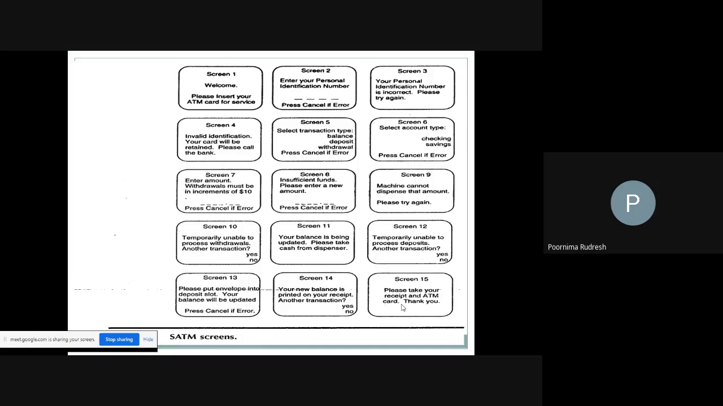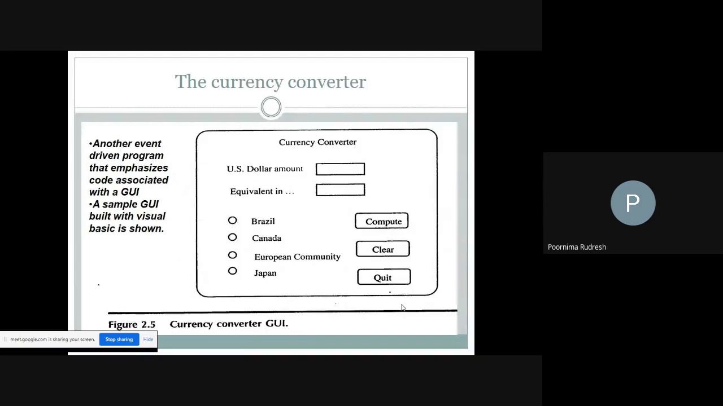With the automatic teller machine, the users or customers can perform three different tasks: they can verify the balance, deposit an amount, or withdraw an amount from the ATM machine. So this is about the simple automatic teller machine. Next, we'll move on to the currency converter.